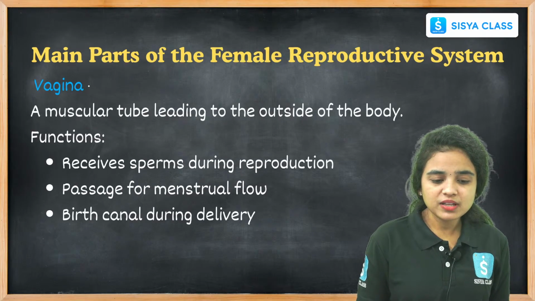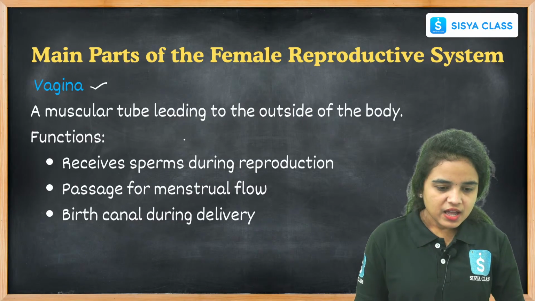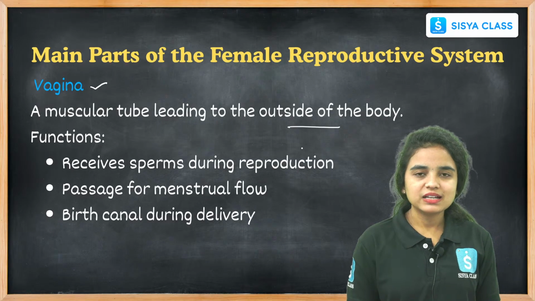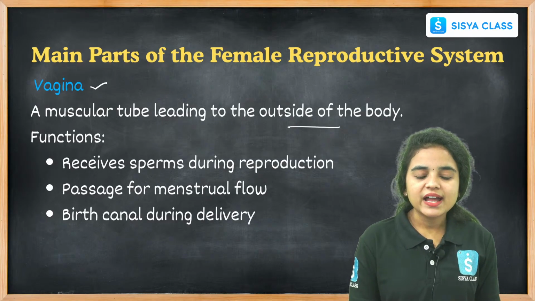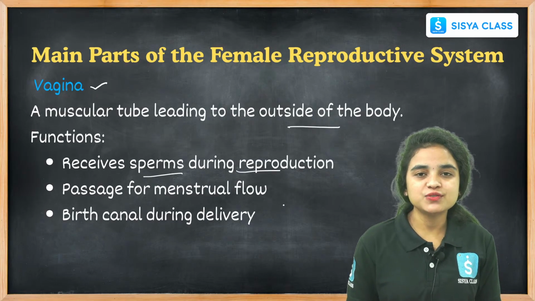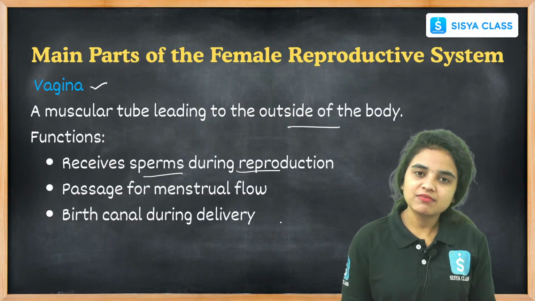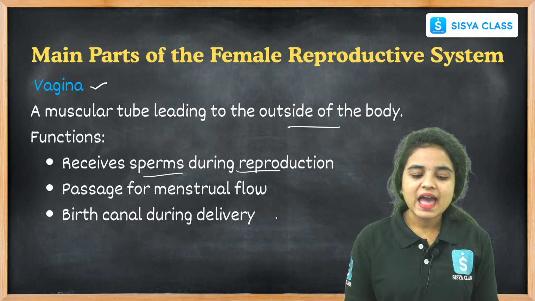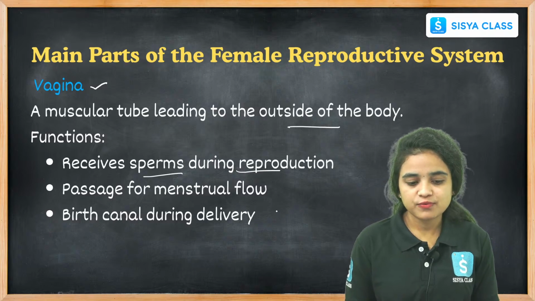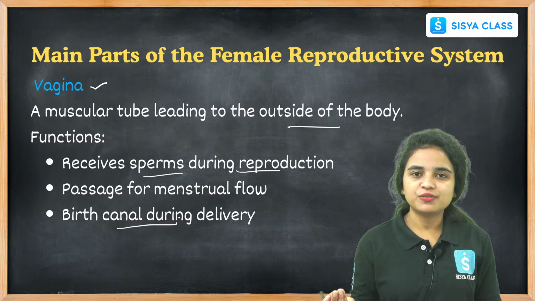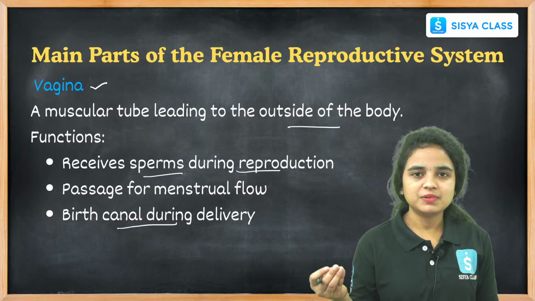Coming to the next part, the vagina, a muscular tube leading to the outside of the body, right? It is a female reproductive organ, and its function is to receive the sperms during the reproduction process. It is also a passage for menstrual flow, which happens every month, and also a birth canal during the delivery of the baby developed inside the uterus.